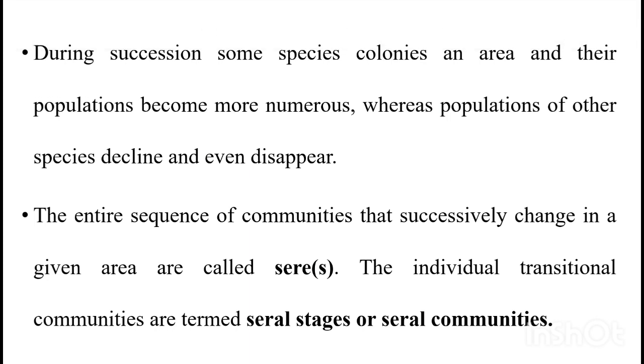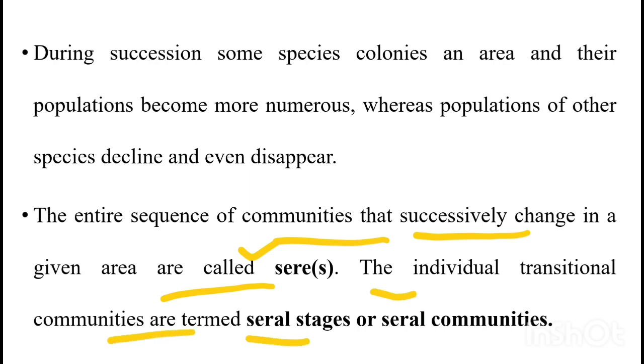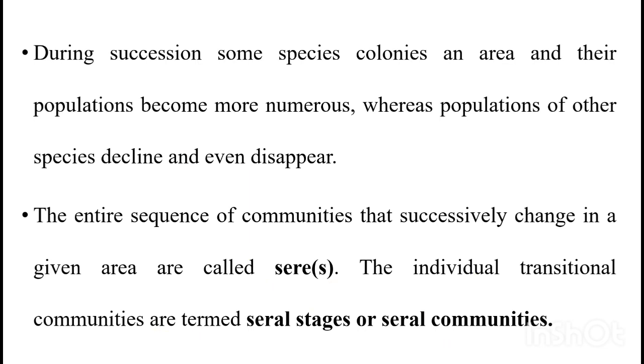During the succession process, some species colonize an area and their populations become more numerous. That means they grow in that population, whereas populations of other species decline, even disappear. The entire sequence of communities that successively change in a given area is called a sere. So these communities which gradually change are called seres. The individual transitional communities are termed seral stages or seral communities.